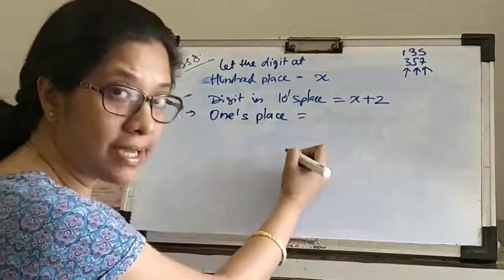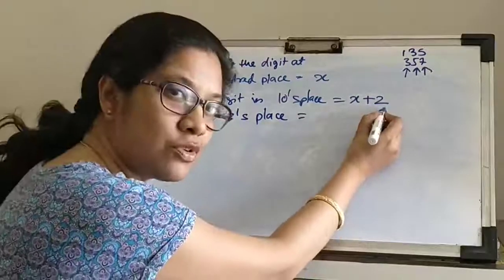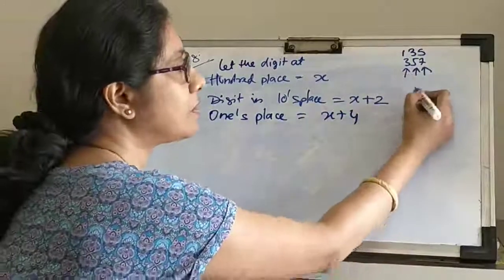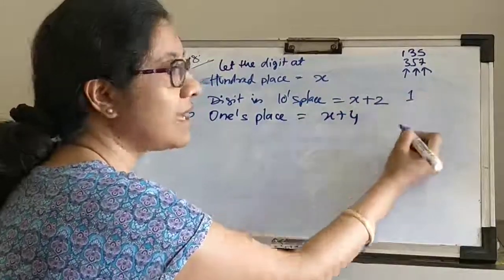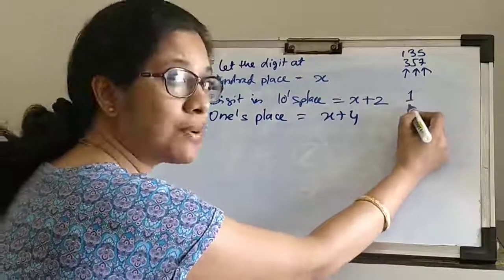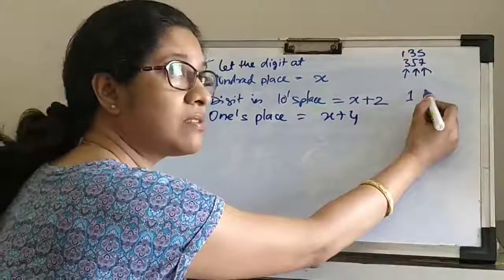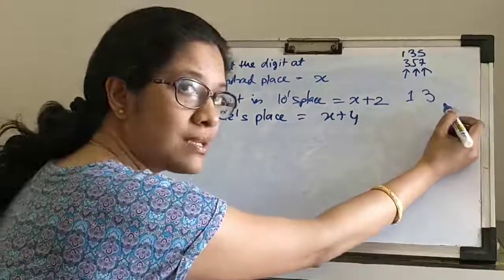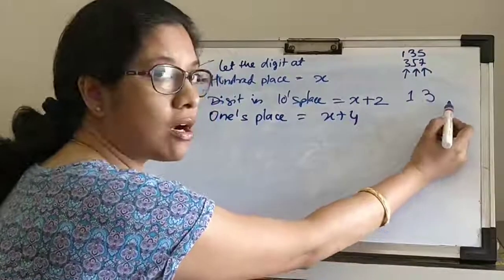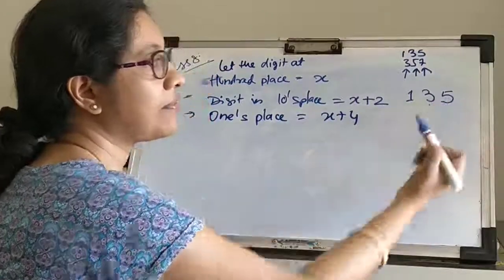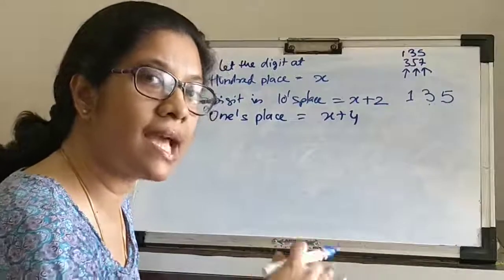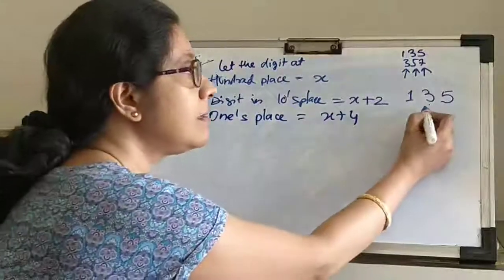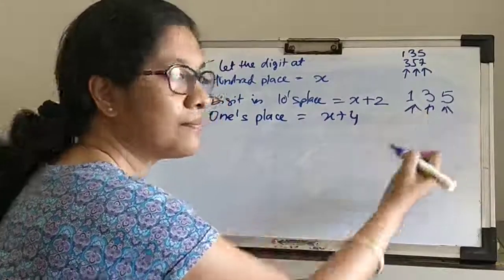Then what about the ones place digit? The ones place digit will be plus 2 to this, x plus 4. How? Let's assume the first one is 1. This is the hundreds place. Then the tens place will be 1 plus 2, 3, the next odd number. What will be the ones place digit? The next odd number, 3 plus 2, 5. So what are we doing? Every time we are adding 2 to the previous digit to get the digit of the next place. Clear?